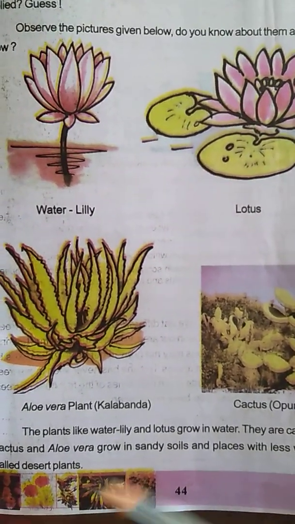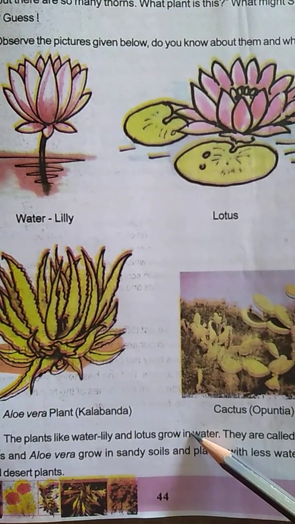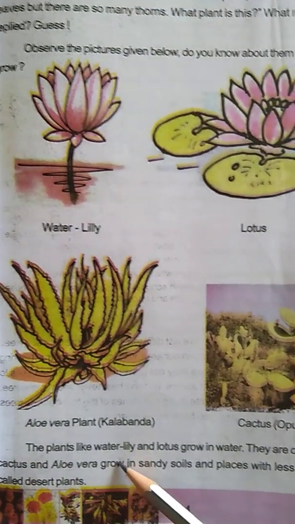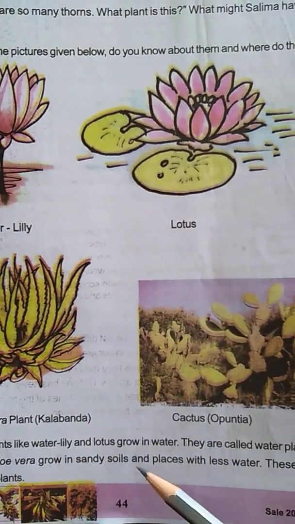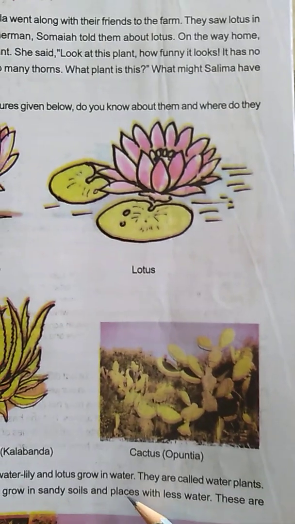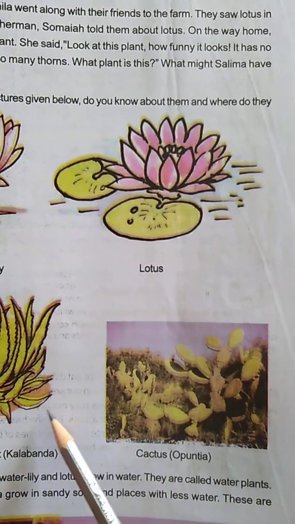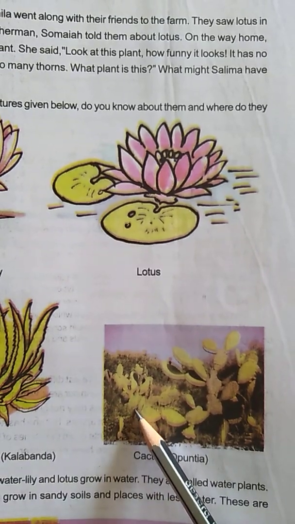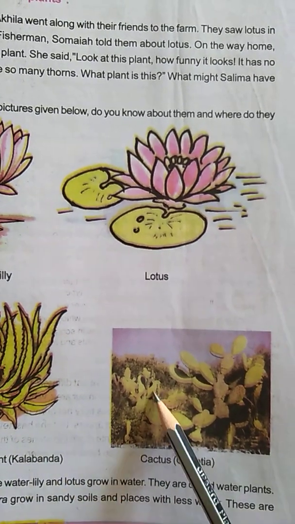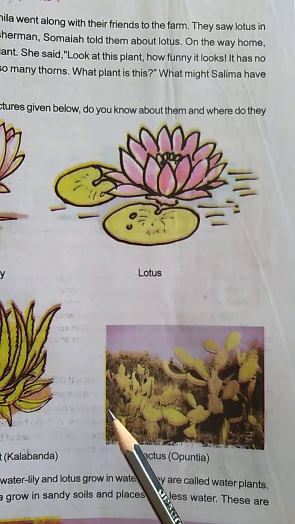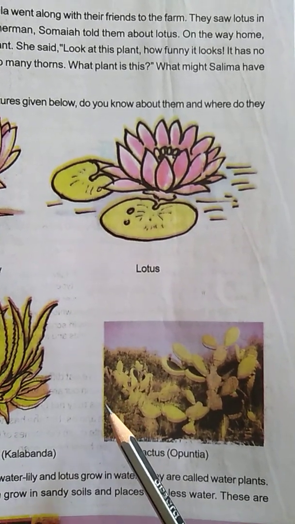Okay. The plants like water lily and lotus grow in water. They are called the water plants. And cactus and aloe vera grow in sandy soils and places with less water. Desert is the less water area, and in that area only these two plants will grow. Understood? Because they absorb very little water.